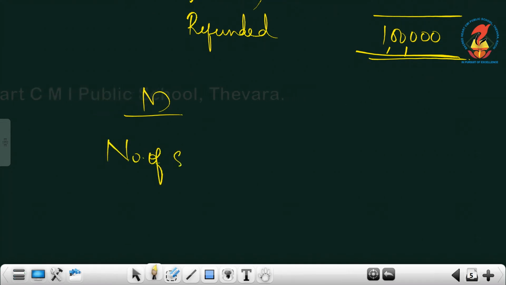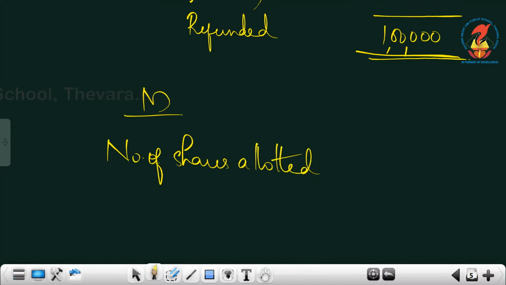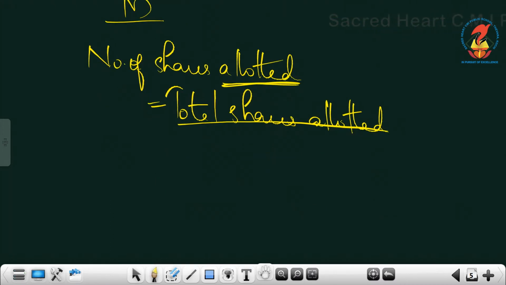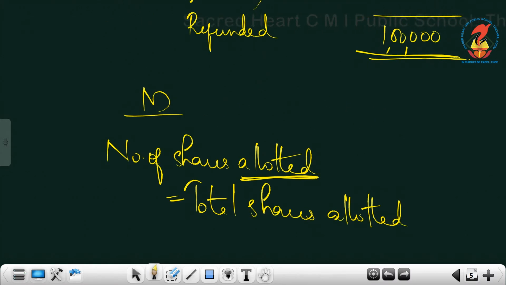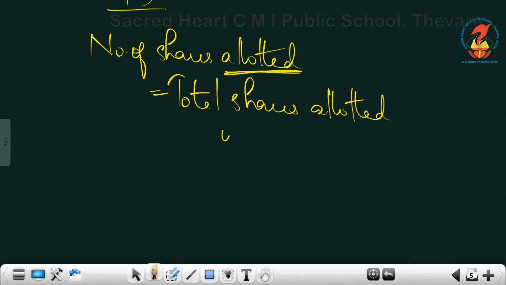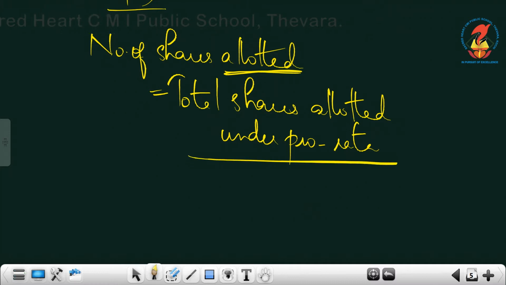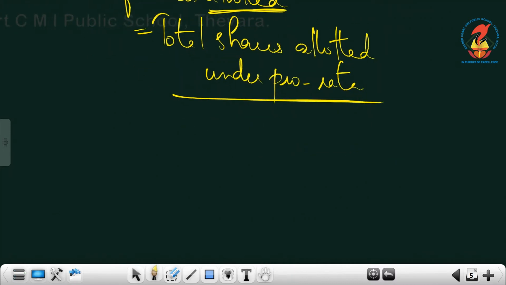the number of shares allotted. You have to always see whether the allotted number is given. If it is not given, you must compute it. And what's the formula we learned for that? Total shares, what we need, you write as numerator. It's not the number of shares allotted, it's the total shares allotted. That means the company's figure you have to take. Total shares allotted under pro rata. Here the entire question is under pro rata. There is no rejection. Refund is because we got an excess, not because of rejection.